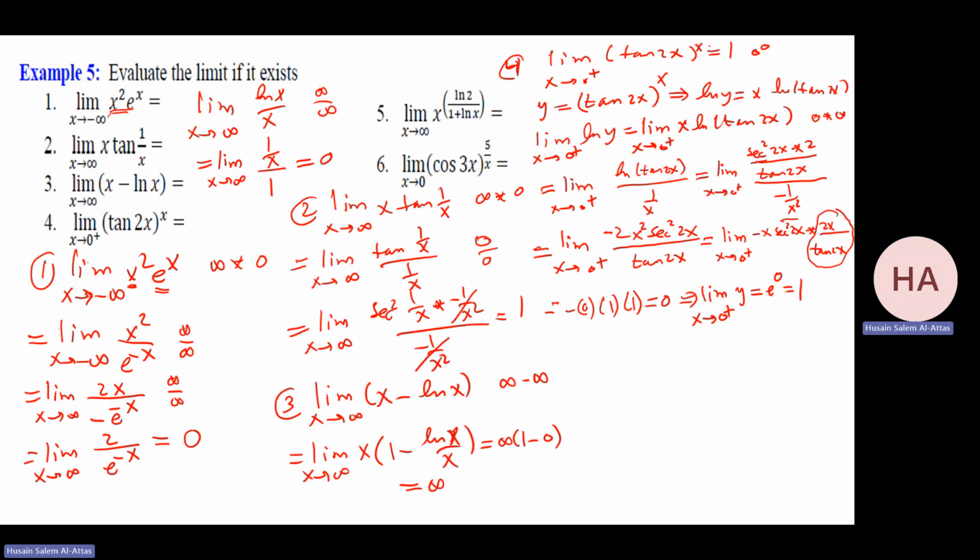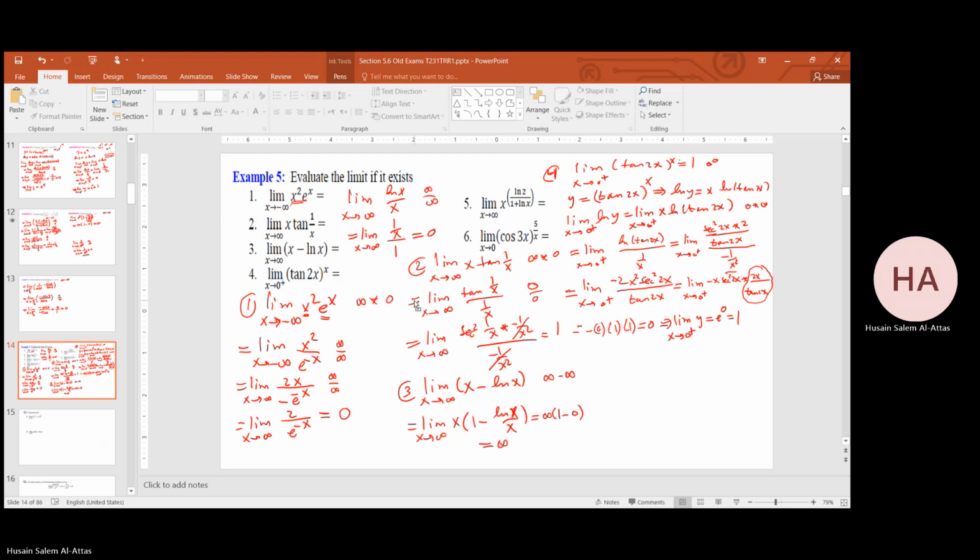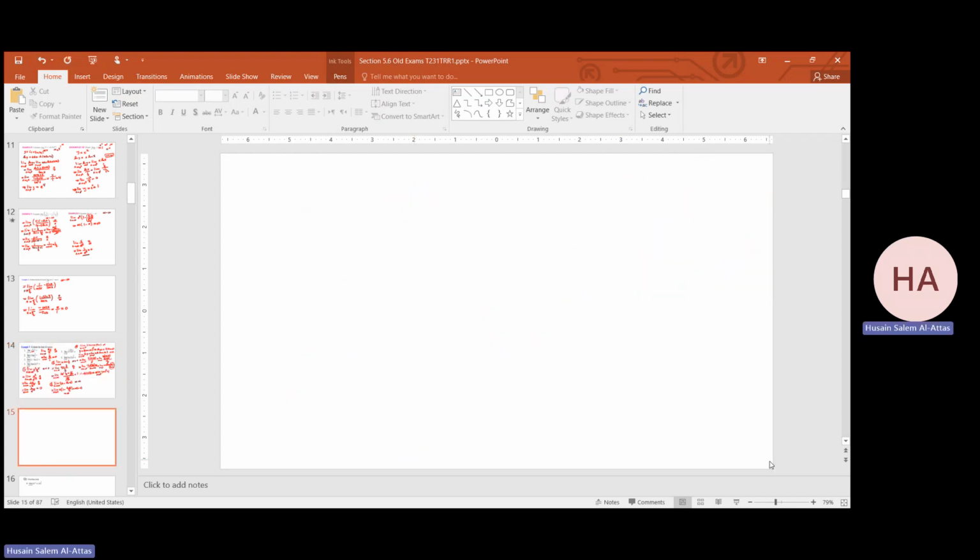I don't think I can squeeze it here. Let me add one page. Okay. That will be the limit as x goes to infinity. Number 5.